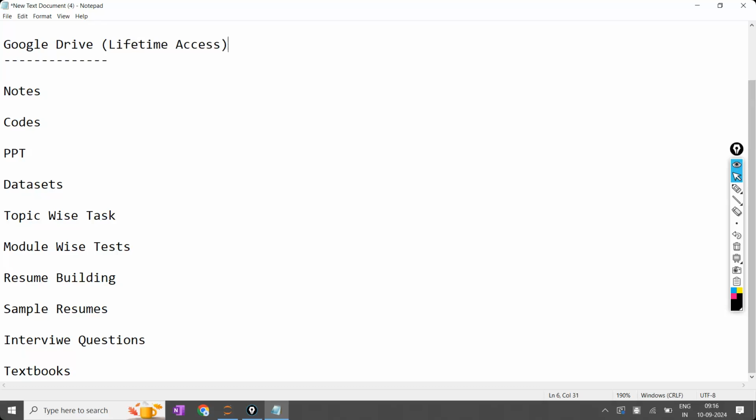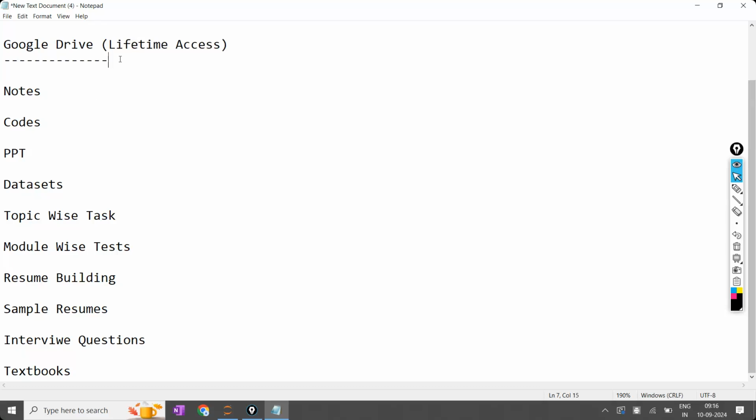Recordings will not be shared in the Google Drive. Recordings will be shared only to the paid students separately. Recordings will not be shared in the Google Drive because recordings are not free. Recordings are a separate paid one, so that will not be available in the Google Drive.